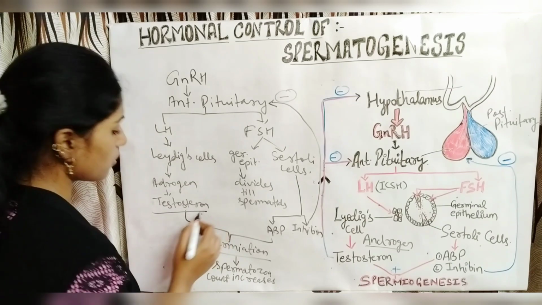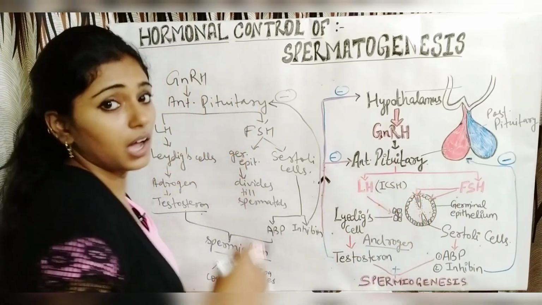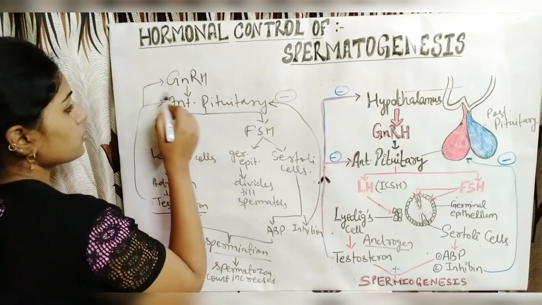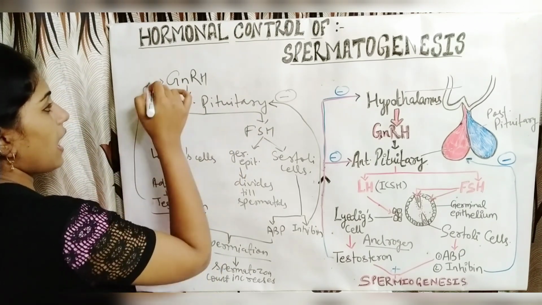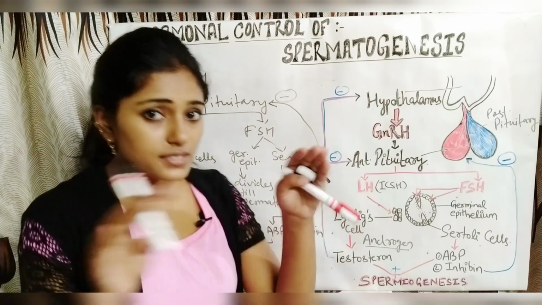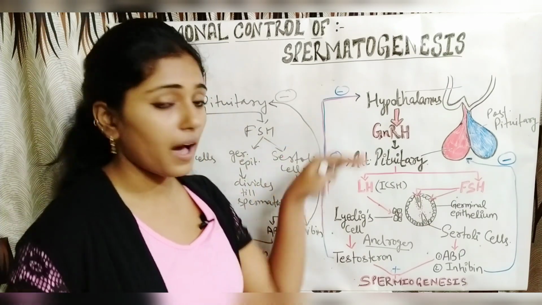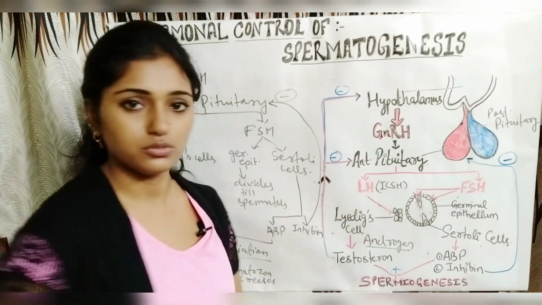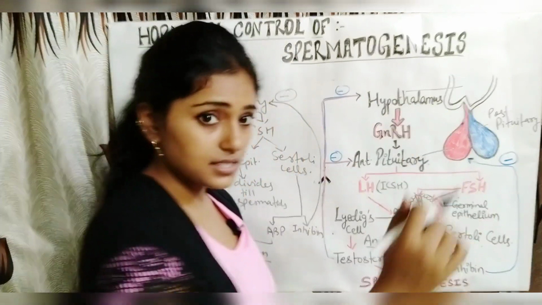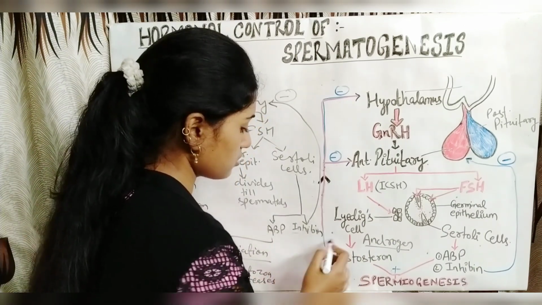Similarly, when the testosterone level increases to a high extent inside the seminiferous tubule, it sends a negative signal to the anterior pituitary and to the hypothalamus also. So this is how the spermatogenesis process is controlled by these hormones: the gonadotropin releasing hormone, luteinizing hormone, FSH, testosterone, and you should add the inhibin also. Inhibin is also a hormone.